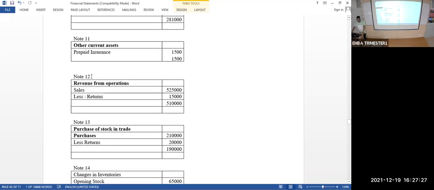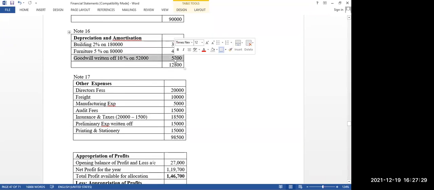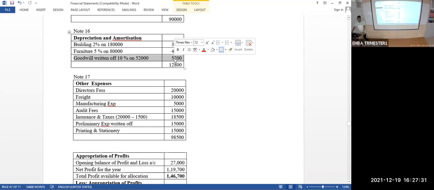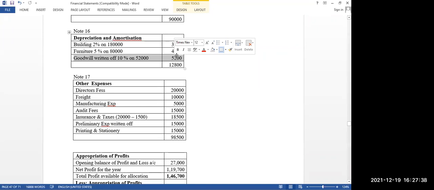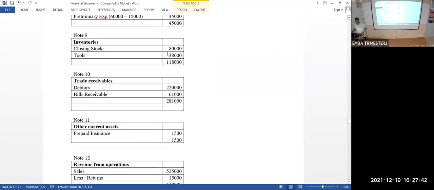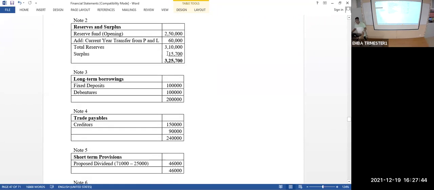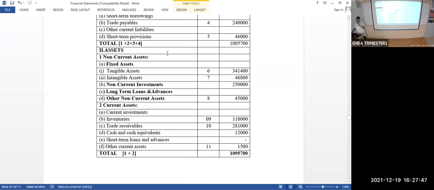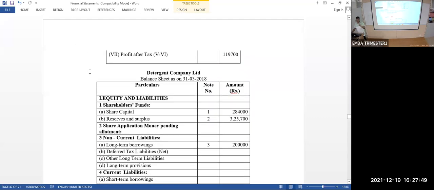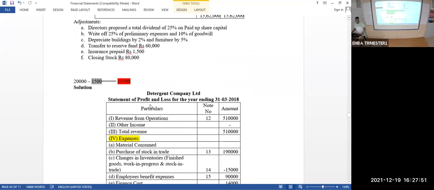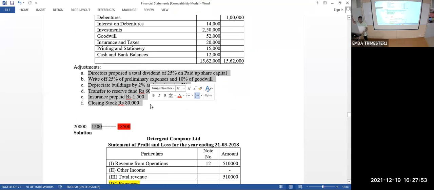Sir, this won't come in the balance sheet? It should come. Goodwill should come. How much should come? 52,000 minus 5,200. Please remember, these are all the items found in the adjustments, so they need to be recorded in 2 places. Remember, dividend we wrote in the surplus column also, and interim dividend we added there.